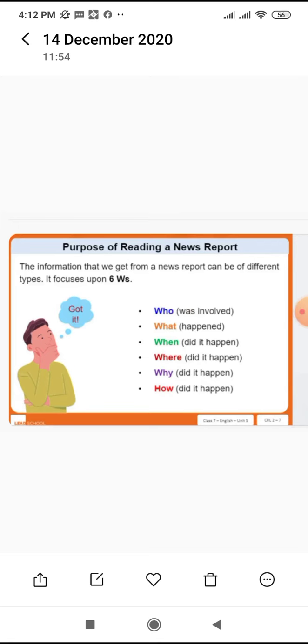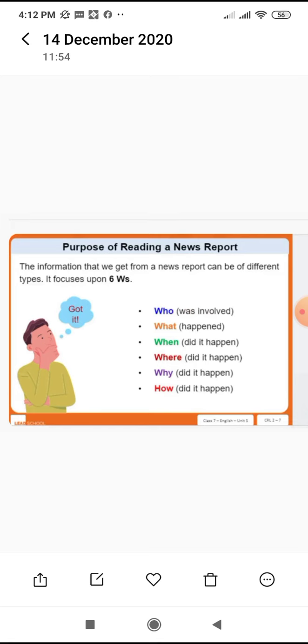The information that we get from a newspaper report can be of different types. It focuses on 6 Ws. The first one is who. A newspaper tells us about the event, who was involved, what happened. Next is when it happened and where it happened. It also includes why and how.